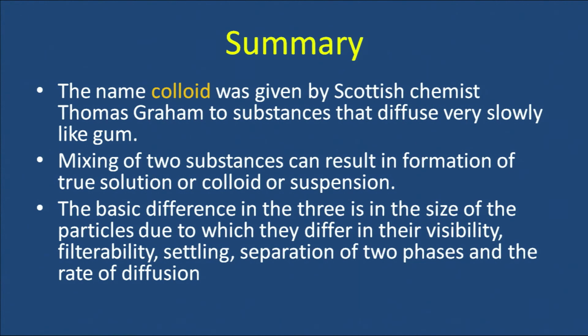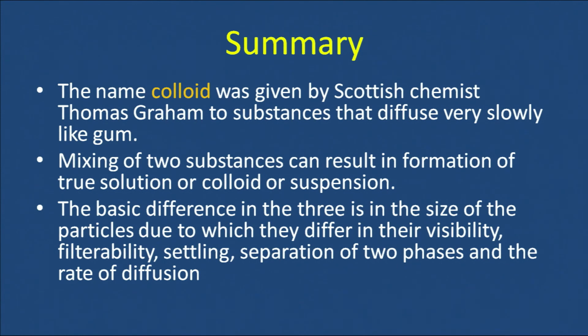So, let us summarize what we have learned today. Firstly, the name colloid was given by Thomas Graham, who was a Scottish chemist, and it was given to substances that diffuse very slowly like gum. Mixing of two substances can result in the formation of true solution or colloid or suspension.